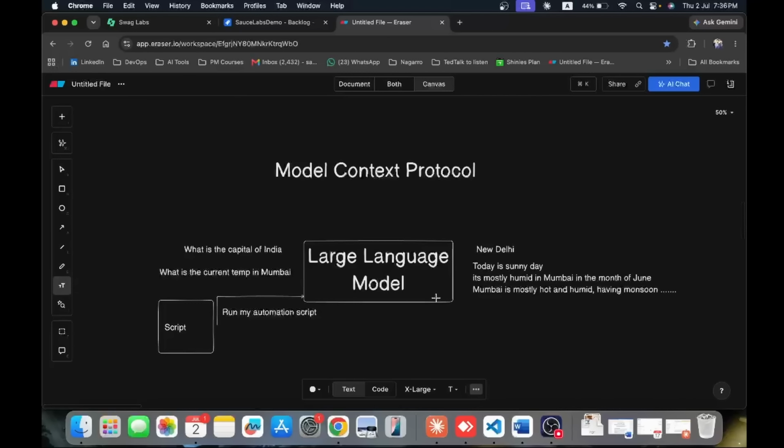It might give the analysis like what is correct in the script, what is wrong in the script, what could be a better way of writing the code. All those things it can tell us, but it will not be able to run the script. So again, what is missing here? The missing thing is a tool. The missing thing is the right tool which is required to run the script, which is required to answer some of the questions whose answers are fetched from some external application.